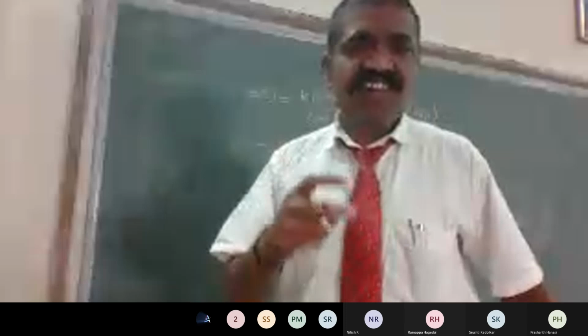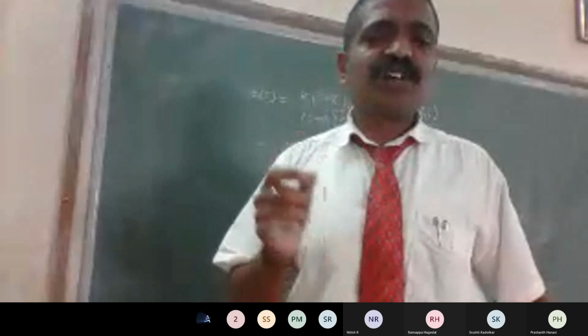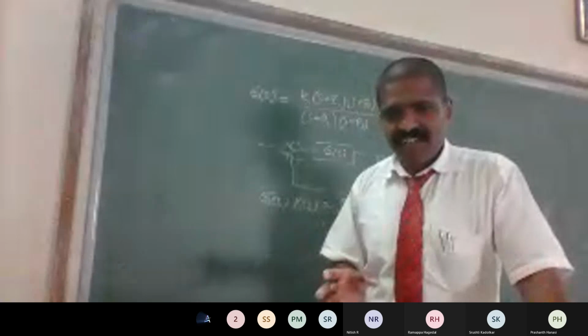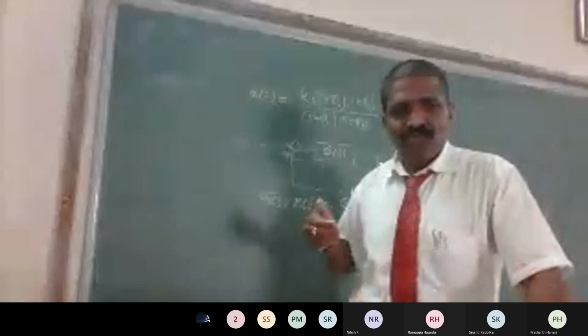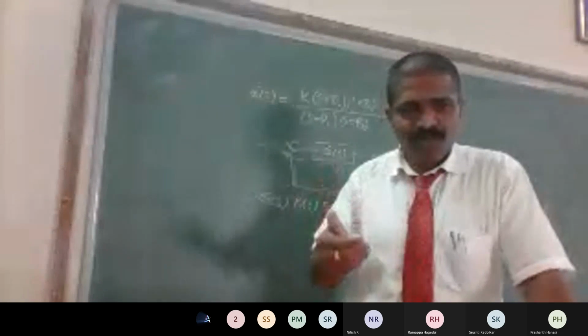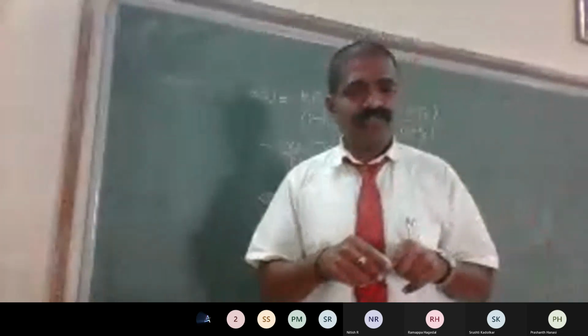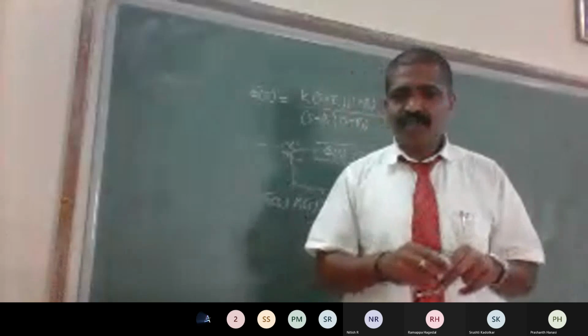We construct the characteristic equation by equating the denominator to 0. Then for that characteristic equation, there are 8 standard rules. We apply those rules to draw the root locus in the S plane.